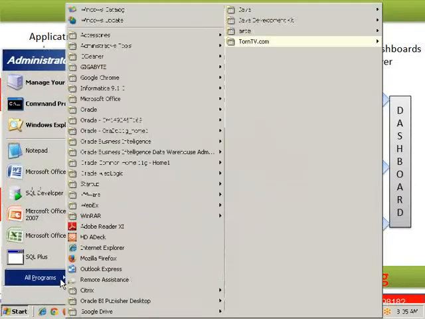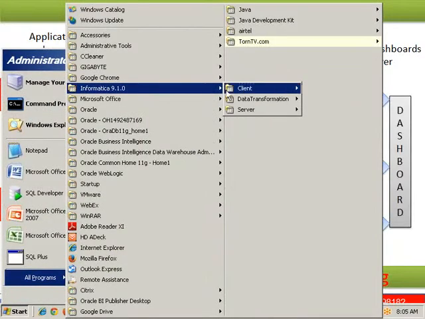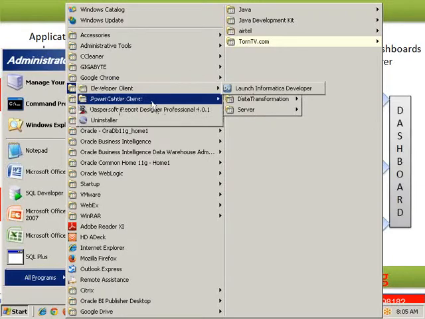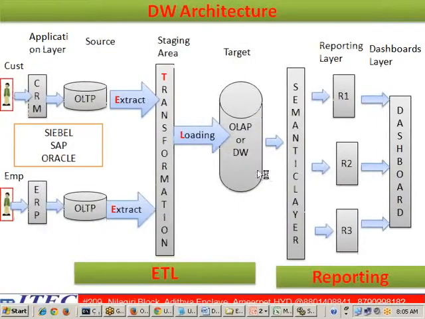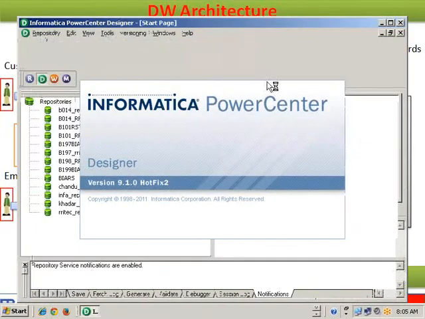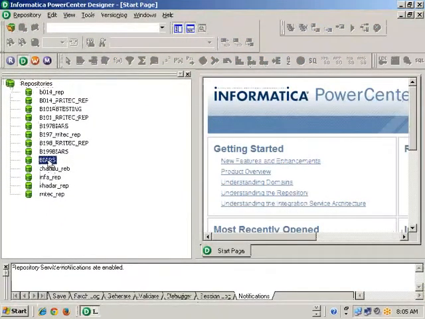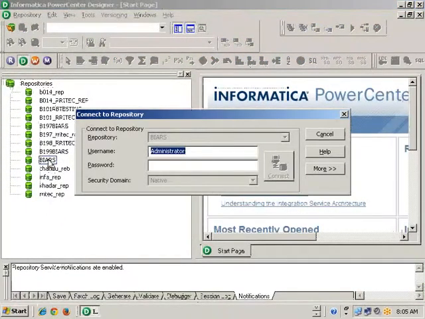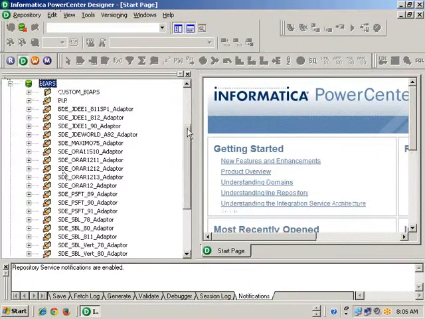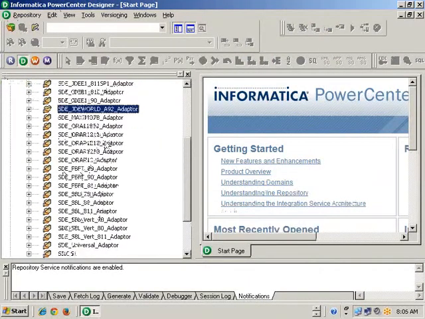Let us say I am opening Informatica. Don't try to understand the navigation, sir. You need not understand the navigation at this point of time. Learning that navigation is our course. I am opening this only for our understanding purpose. Suppose I connect to the BIRS repository.